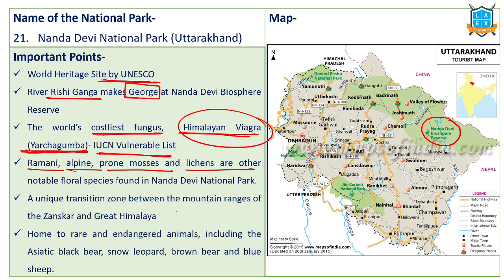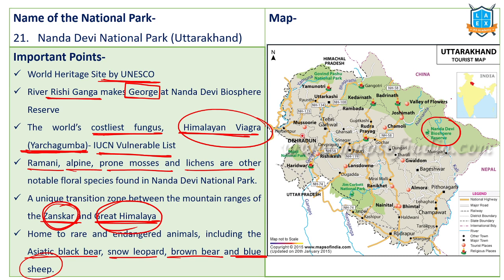And it forms a unique transition zone between Zaskar Range and Great Himalayas. Zaskar Range is the Trans-Himalayan region, Great Himalayas, Himadri region. It forms a transition zone between the two. And it is home to rare species like Asiatic black bear, snow leopards, brown bears, blue sheep. Blue sheep, all these are located in this particular Nanda Devi Biosphere Reserve.